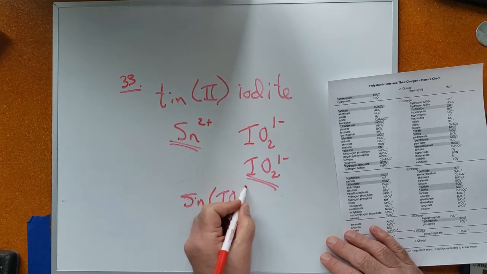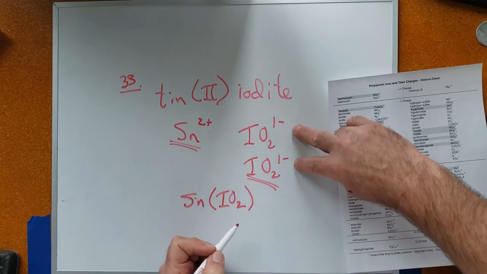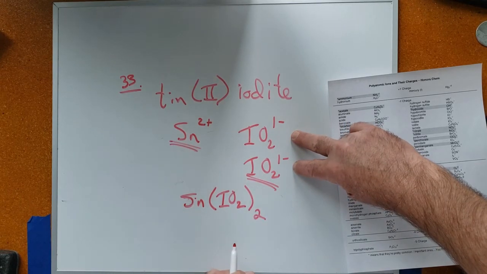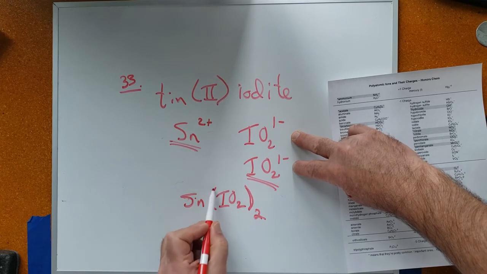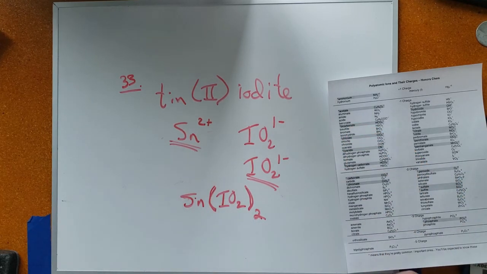Sn(IO2)2. Now the IO2 has to be in parentheses. I need 2 of them, so I need to put that 2 down as a subscript, but it's got to be outside a set of parentheses. All right, so there we go.